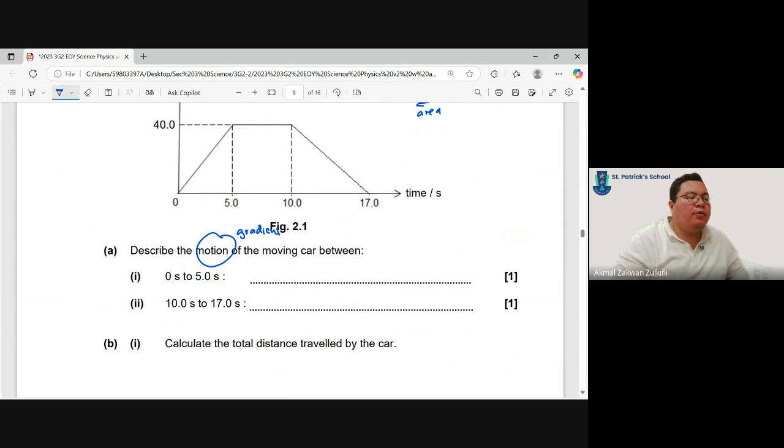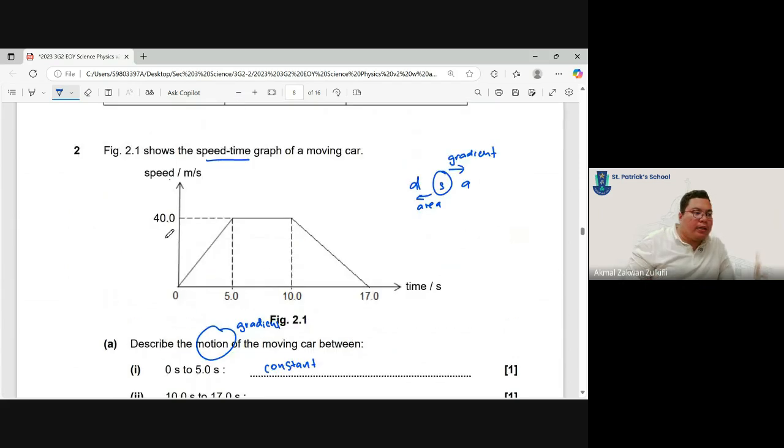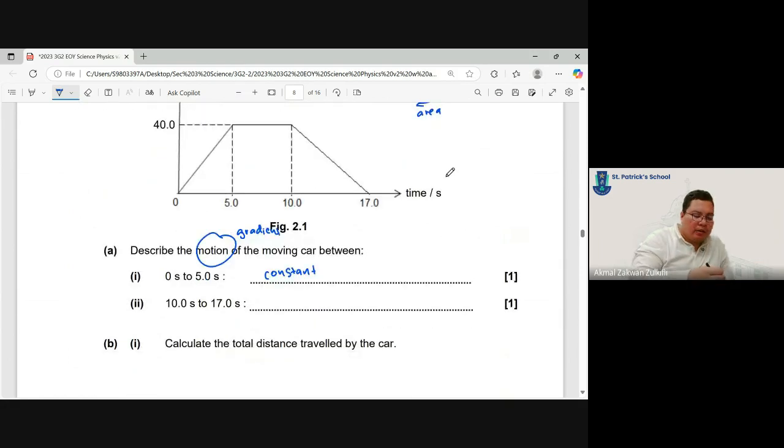From 0 to 5 seconds, you know that there is a constant gradient. It means it's traveling with constant acceleration. Gradient means acceleration, right? In our DSA, gradient means acceleration. So when you look at 0 to 5, that is traveling with constant acceleration. From 10 to 17, it's also constant, but the gradient is going down, so it is constant deceleration.